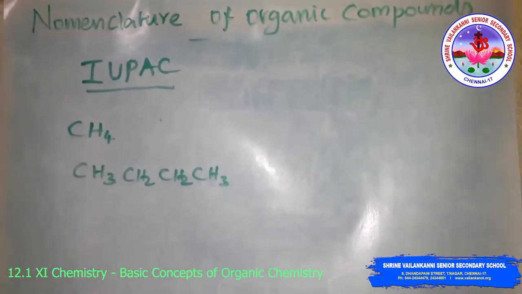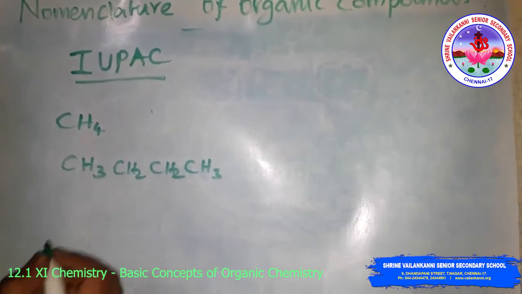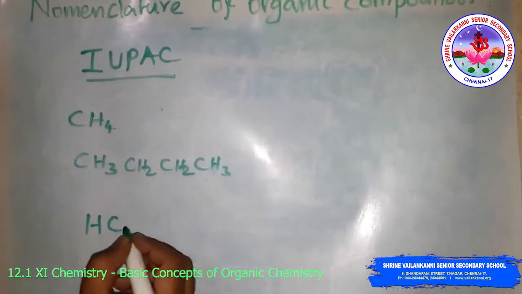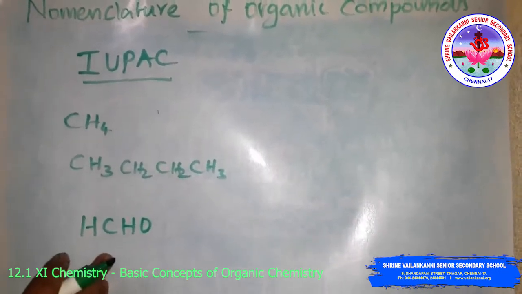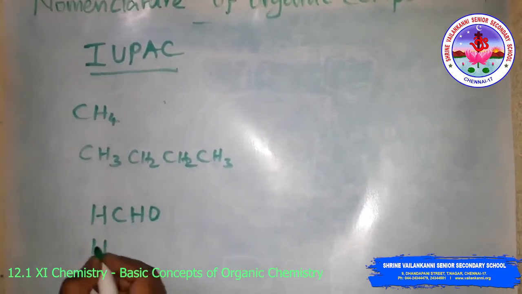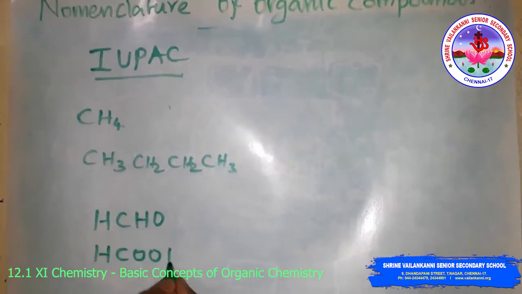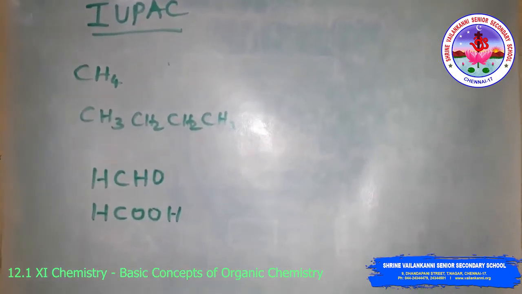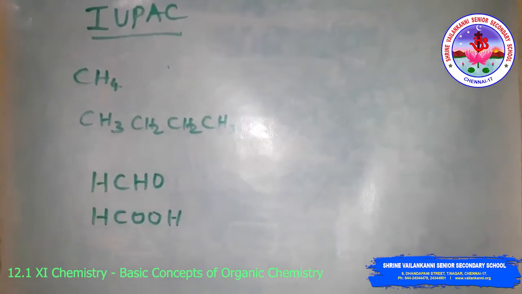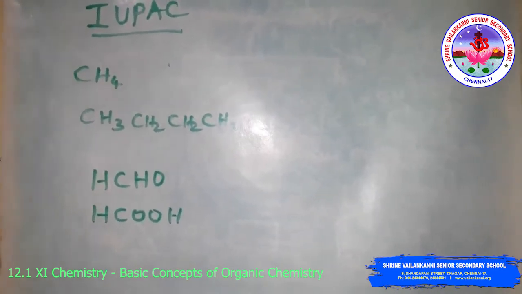Then isobutane, neopentane, and those containing a functional group, HCHO is formaldehyde, HCOOH is formic acid. So these are called common or trivial names. Then the IUPAC system of nomenclature.